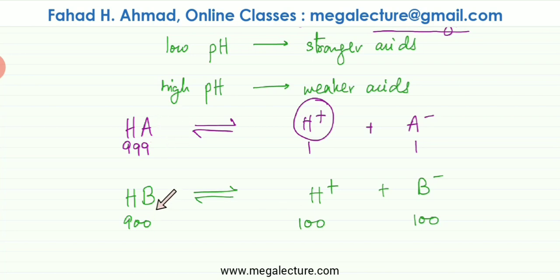You started off with the same exact quantity of the acids, 1000 molecules of HA and 1000 molecules of HB. But HB was a stronger acid, so it ended up producing more H+ ions in the solution. So now that's a fair comparison that this is a stronger acid because it's dissociating more. So remember, pH is not a very good measure.